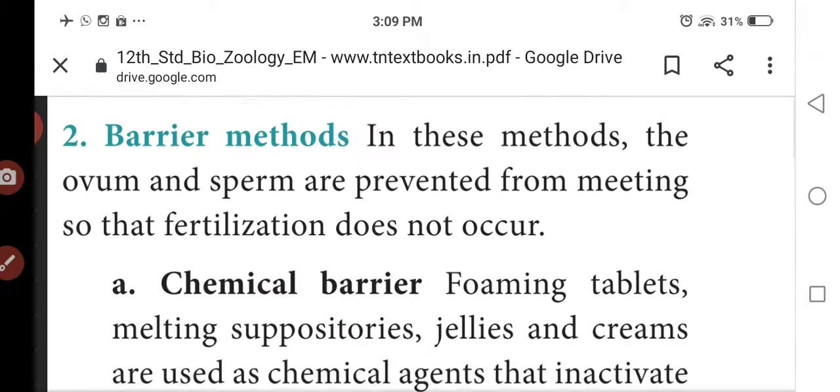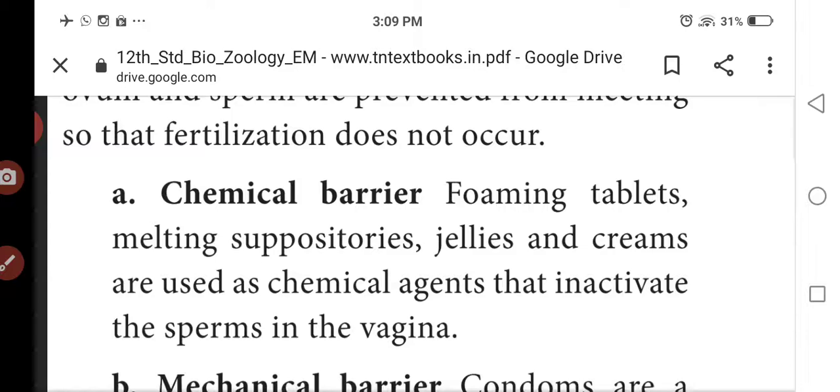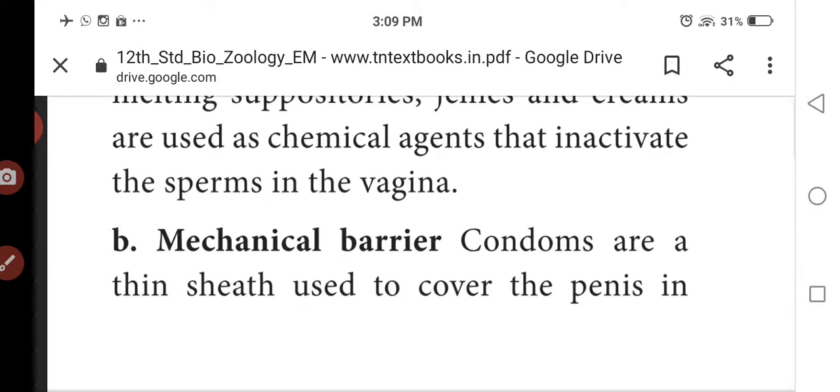The next one is the barrier methods. Barrier methods mean the sperm and ovum are prevented from meeting. The first one is the chemical method. Chemical barriers include foaming tablets, melting suppositories, jellies, and creams. They inactivate the sperm in the vagina. Once the sperm enter the vagina, they are inactivated.